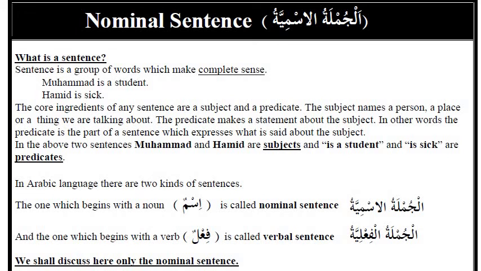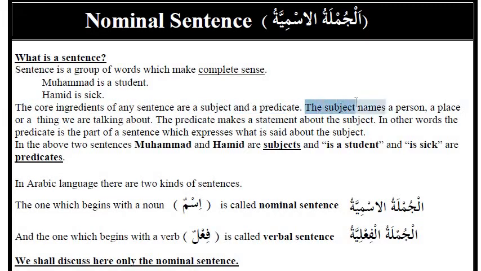Nominal sentence. الجملة الاسمية. In Arabic, الجملة الاسمية. What is a sentence? A sentence is a group of words which make complete sense. Muhammad is a student. Hamid is sick. The two ingredients of any sentence are a subject and a predicate.